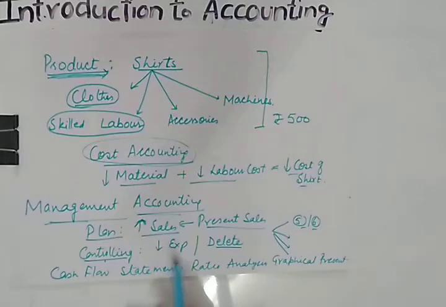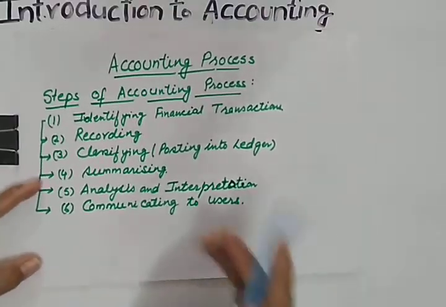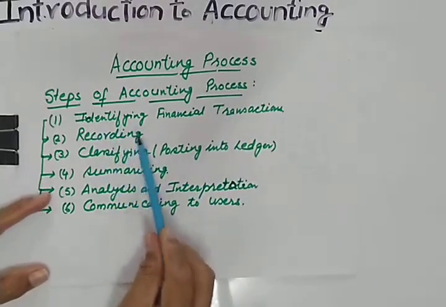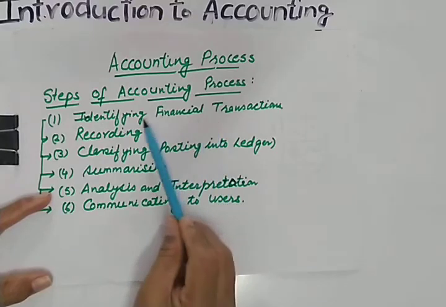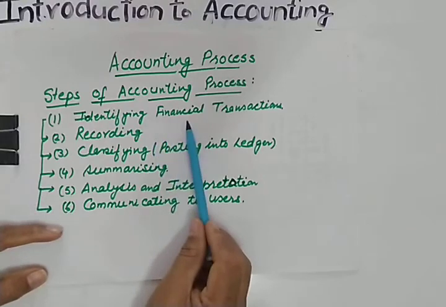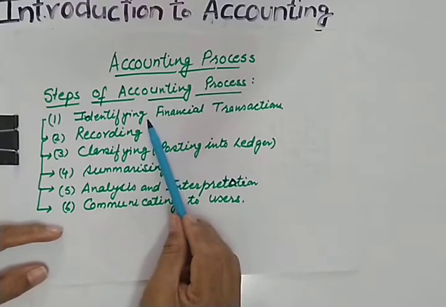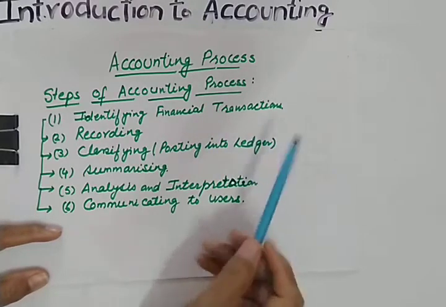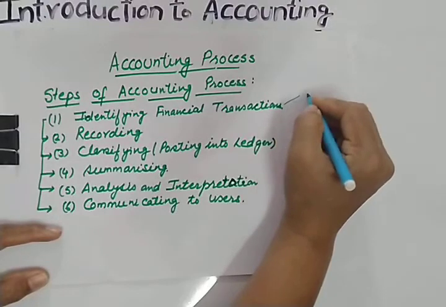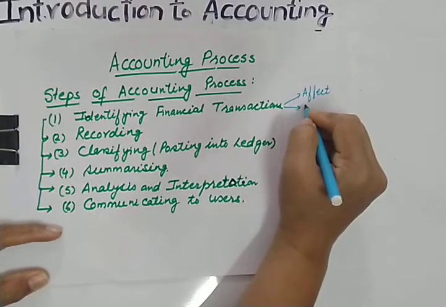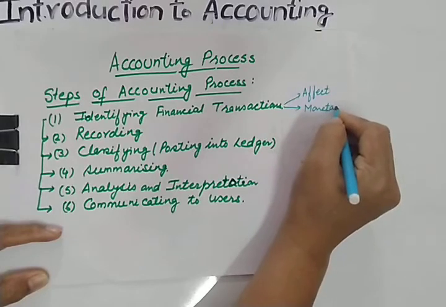Now next point is, let us discuss the accounting process. This is also same. In this, we will be identifying financial transactions. You will check what kind of transactions can be recorded. All economic transactions which are related to business and can be converted in monetary terms. So what I told you, all transactions which affect business and which can be converted in monetary terms.